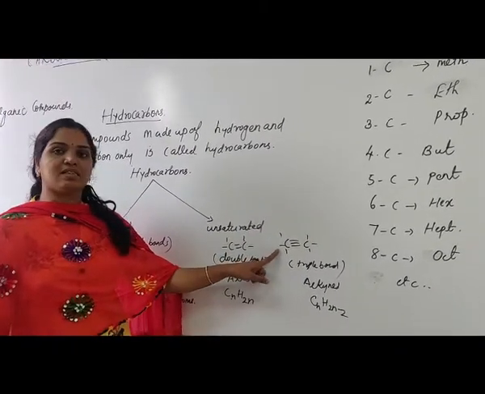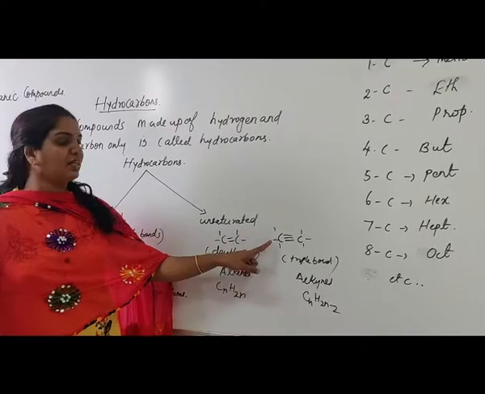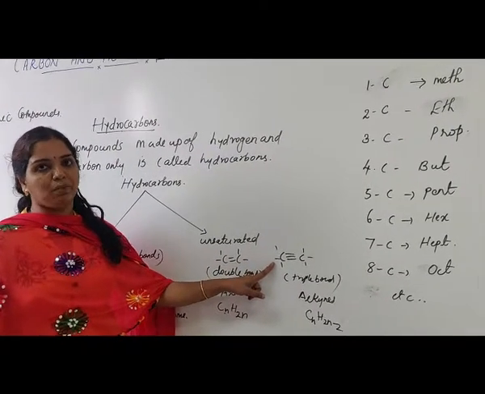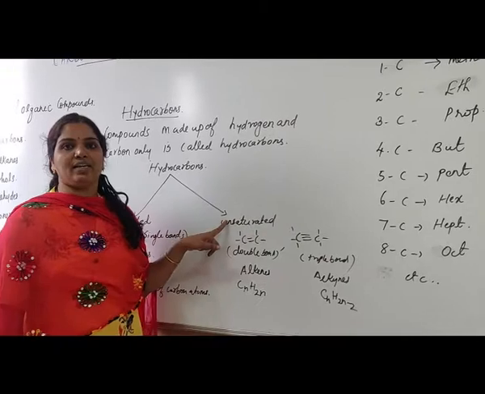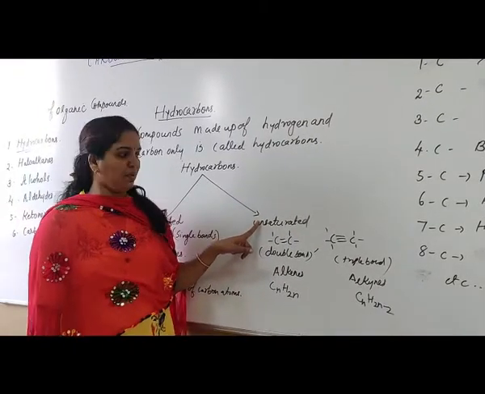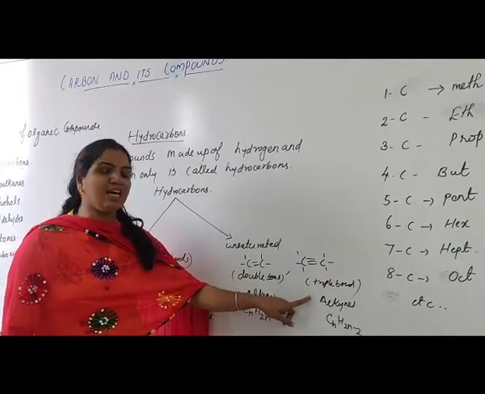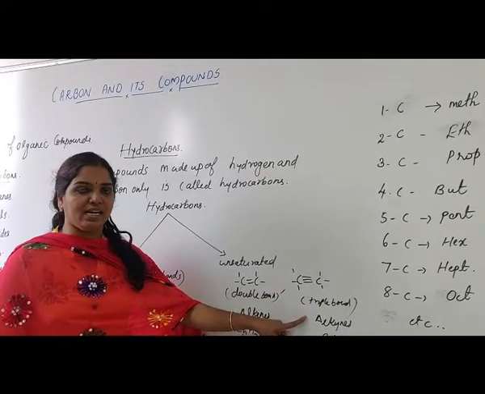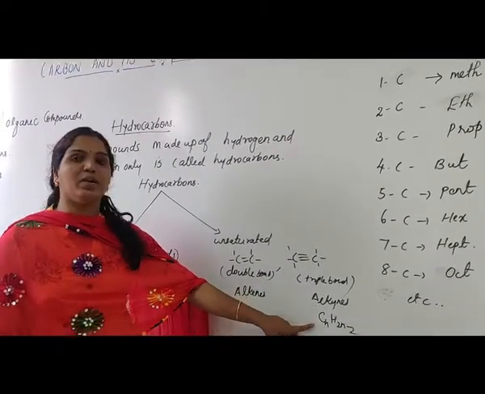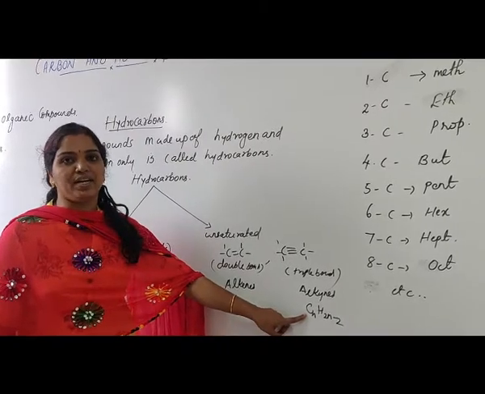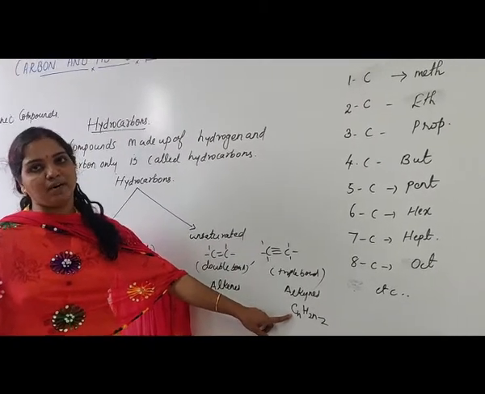And the other one is the carbon-carbon triple bond. Here the carbon atoms are connected through a triple bond, so this also comes under the category of unsaturated hydrocarbons. Its name is alkynes, Y-N-E-S, and the general formula is CnH2n minus 2, where n is the number of carbon atoms.